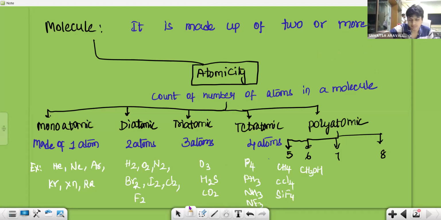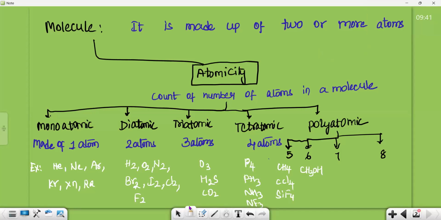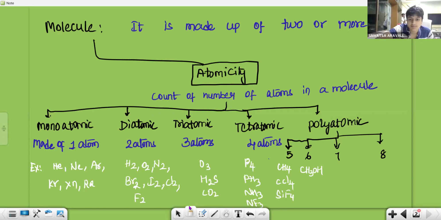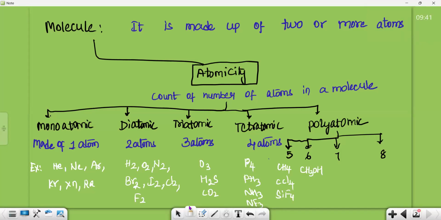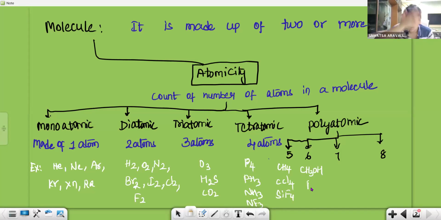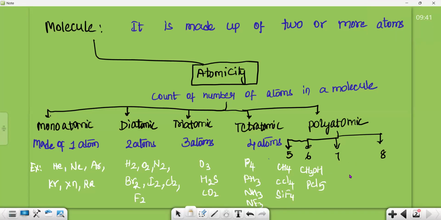Overall there are six. Counting is very important. Six only. Then heptaatomic, like SF6, P2O5. In this you can find 7 atoms. And octaatomic, like S8, C2H6, C2H5Cl. In this you can find 8 atoms.